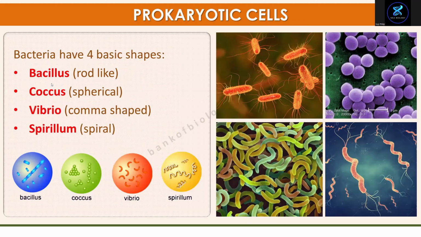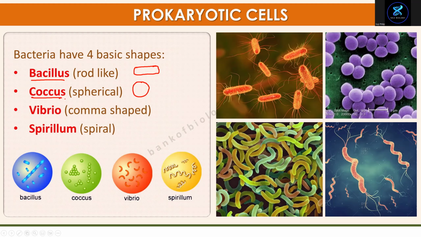These are the shapes of bacteria. Bacteria can be rod shaped. If you remember, there's a bacteria in yogurt called lactobacillus. Bacillus means rod-like. If it's spherical, it's called a coccus.